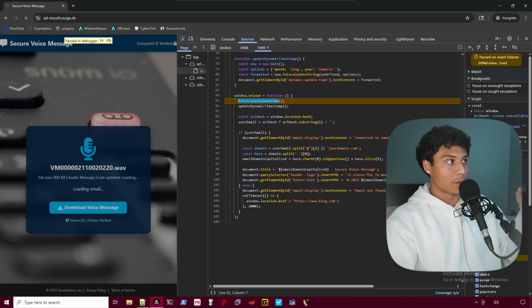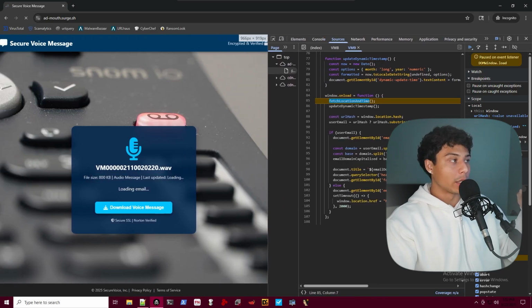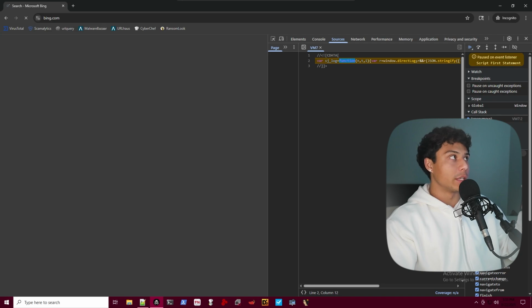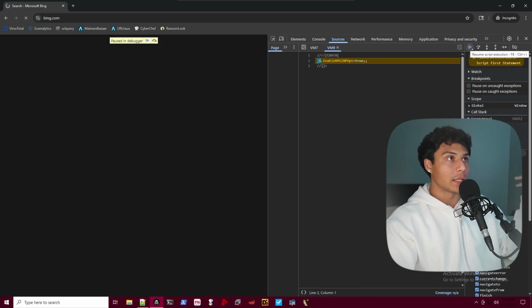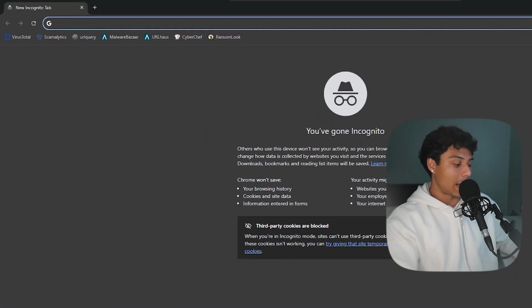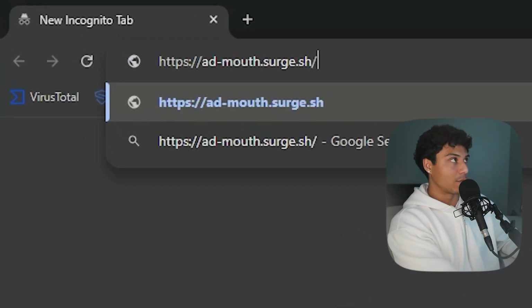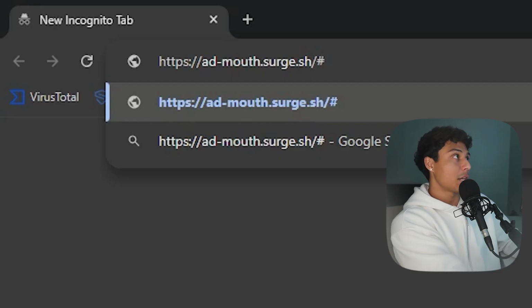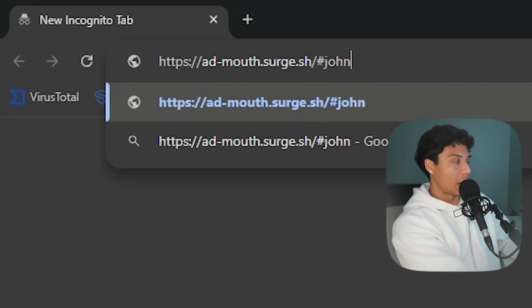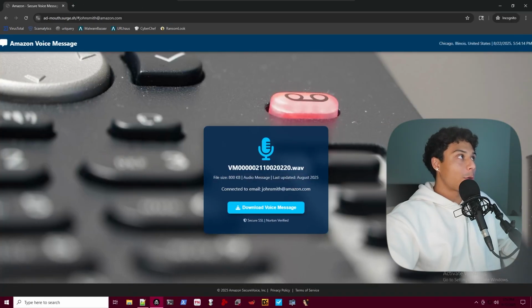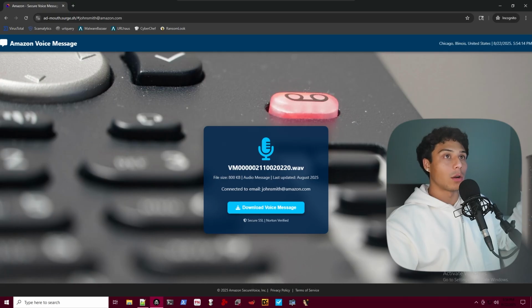So if we keep stepping through this script, you can see there it loads a little bit. We'll keep stepping and boom, eventually we get redirected to bing.com. So let's go back. Now that we know that we're missing the URL hash email, all we have to do is put in a hash and then put in an email. For example, let's use John Smith at Amazon.com. Now when we load it, boom, there you go.